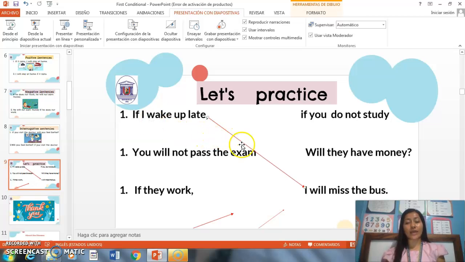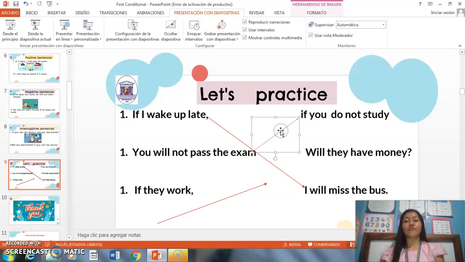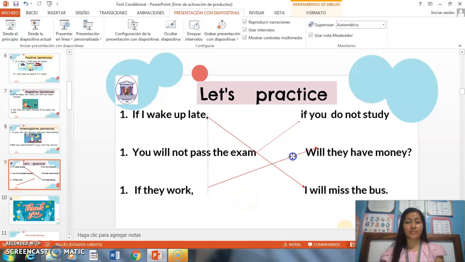If I wake up late, I will miss the bus. It's a probability. The second one. You will not pass the exam if you don't study. Great job. Excellent. Then the last one, if they work, will they have money? Question, right?